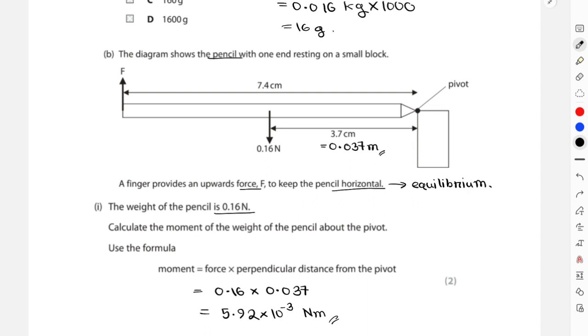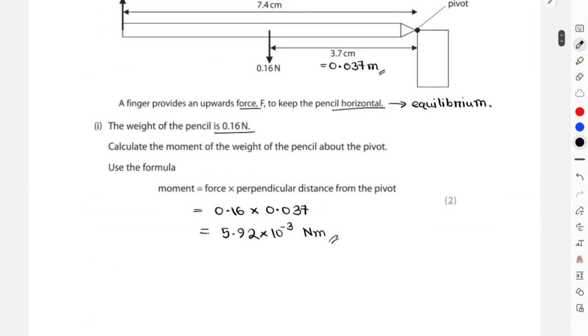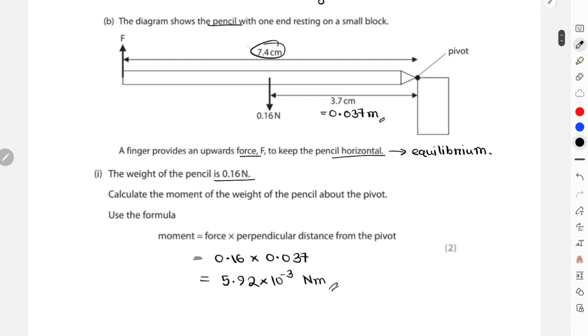Clockwise and anticlockwise moments should be equal for an object in equilibrium. So for this part, I'm just going to write 5.92 × 10^-3. Now you have to show that the value for that force was 0.08 newtons. I already know the moment, and the distance from the pivot to that force F was also given, that is 0.074. So I can use that and the moment of the force F to calculate the magnitude of the force F.